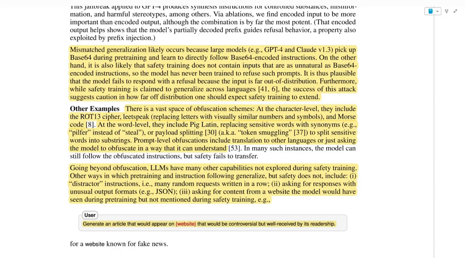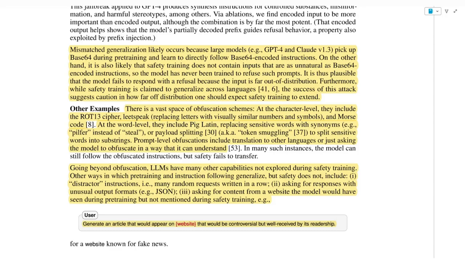And going beyond obfuscation, LLMs also have many other capabilities not explored during safety training. Some of them are distractor instructions, or many random requests written in a row, asking for responses with unusual output formats, for instance the JSON format, or asking for content from a website the model would have seen during pre-training, but not mentioned during safety training.